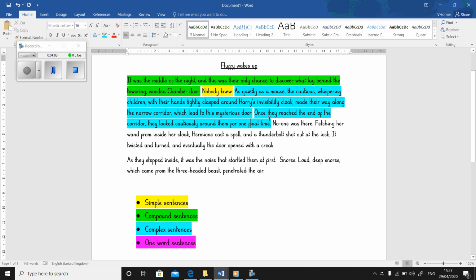So I need to make sure that the ones after it are not more complex sentences. So let's see. No one was here. That's a simple sentence. It's got a subject and it's got a verb. Subject being no one, verb being was.